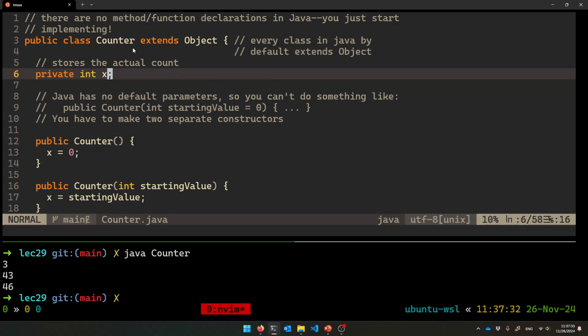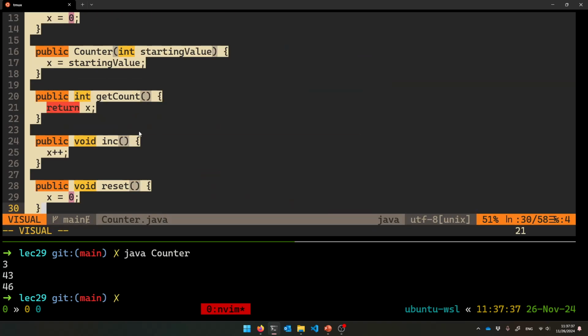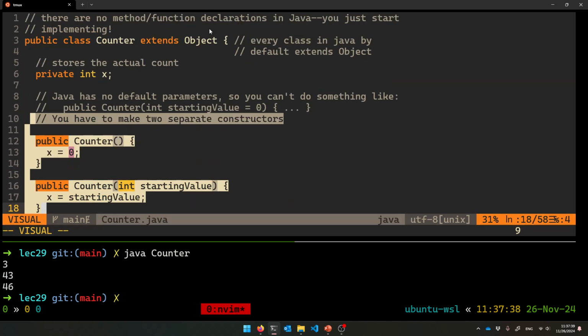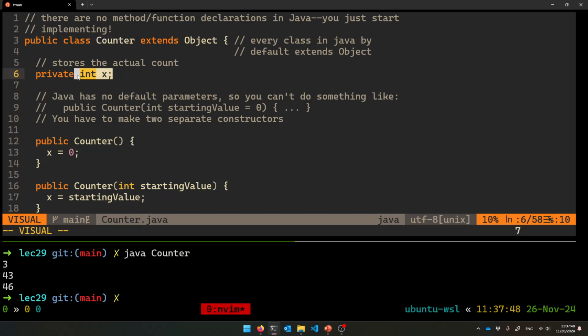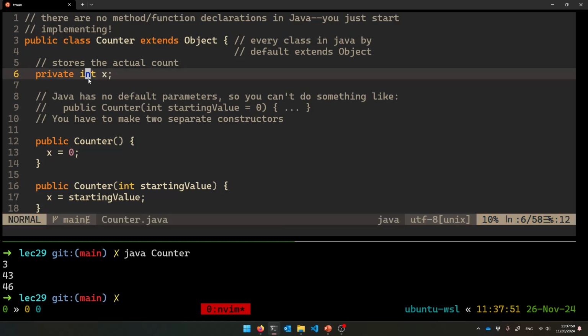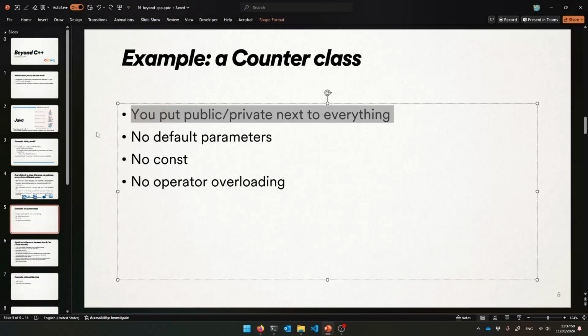And so now let's make a counter class. So here's all these things, and notice that I'm not declaring anything. There's no such thing as a declaration in Java. You just start writing your code and you're good to go. What does every counter need? It needs a count variable, a count member variable, and I'll call that x for fun. Could have called it count. But it'll be a private variable, private int x. You say the access modifier next to everything, okay? So that's check one. You put public or private next to everything. So there's that.